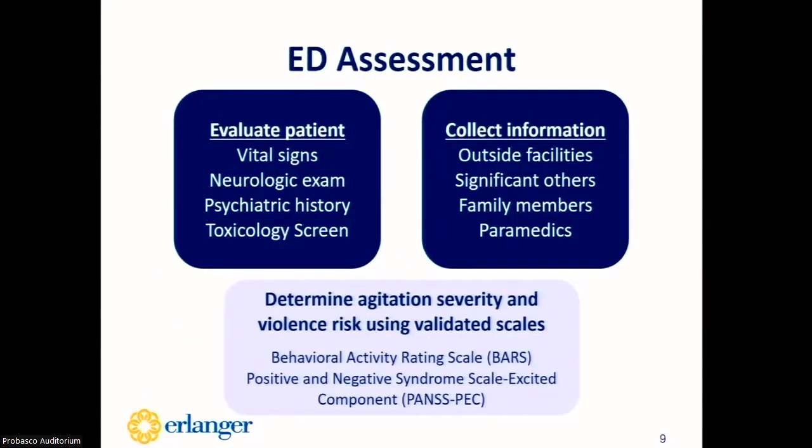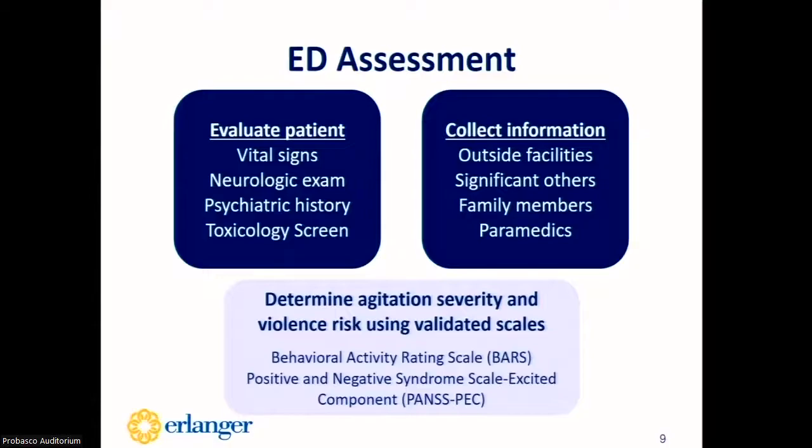The first few things that will need to be done is the initial assessment of the patient, where the staff will evaluate things like vital signs, a neuro exam, a psych history, and they'll also get things like a tox screen and a blood alcohol level. So while evaluating the patient, it's also important to collect information from outside facilities, significant others, family members, and paramedics to try to get a better picture of what is going on and how the patient was behaving before they got to the ED.